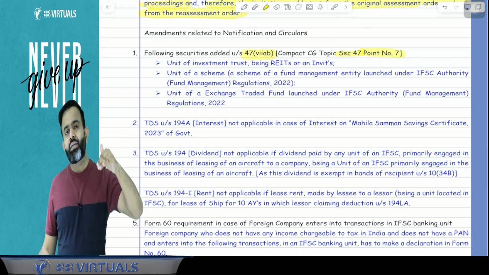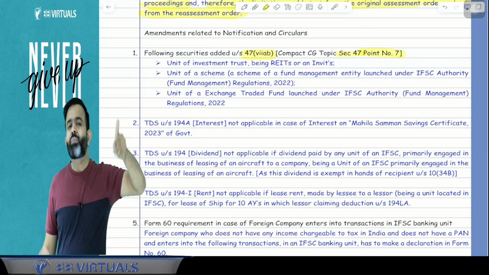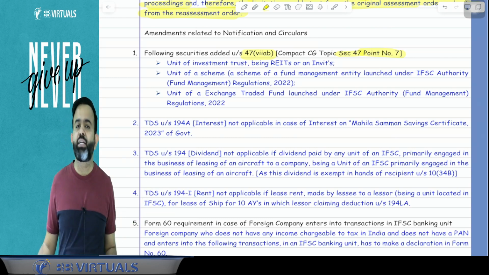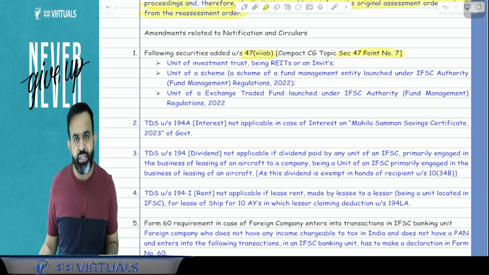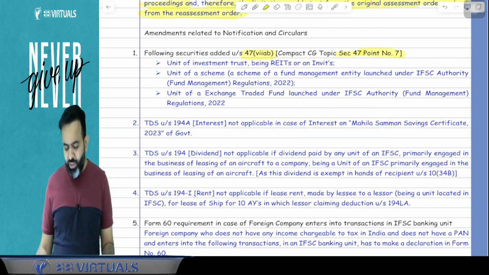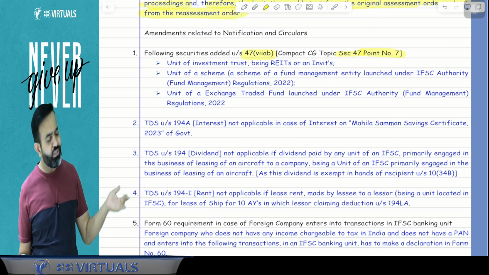So guys, if rupee denominated bonds of an Indian company, or such security, are transferred by a non-resident on the IFSC located recognized stock exchange and the consideration is received in foreign currency, then capital gain is not applicable. Now they have included 3 more instruments. Now there is no need to remember this.